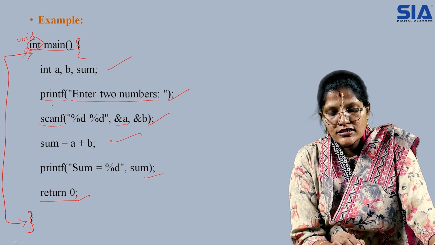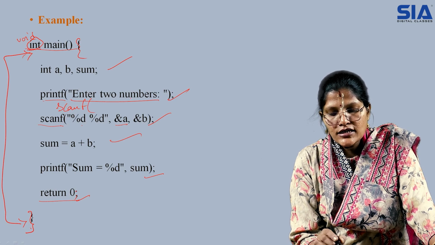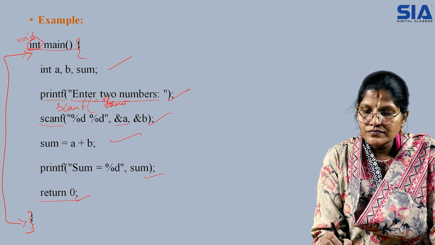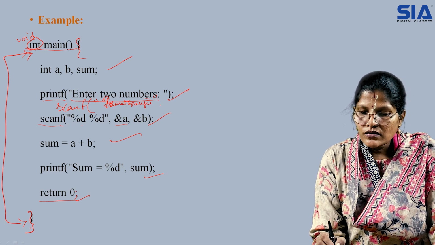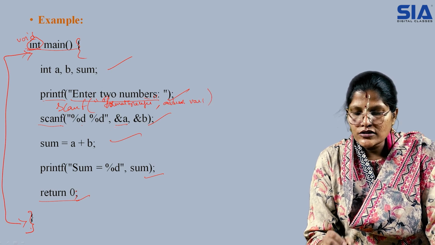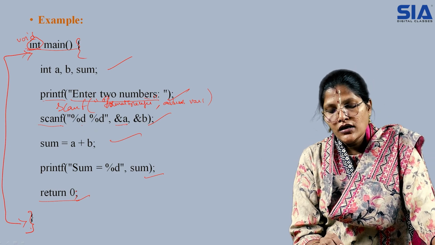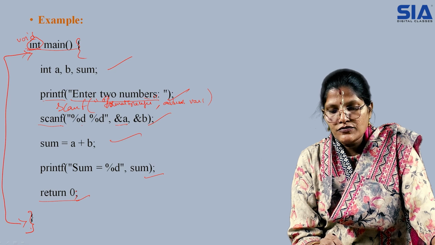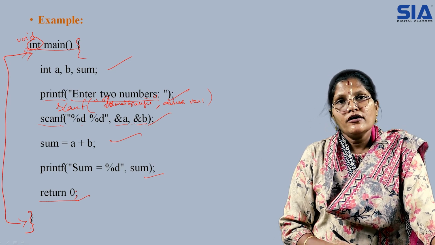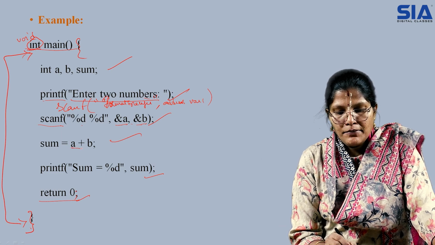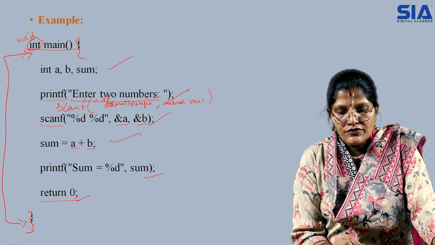Because it is a function, it has its syntax: format specifier, followed by the address symbol and the variable name. Here we are mentioning two variables because the program is for the summation of two numbers. Two variables are accepted from this single scanf statement. Then we are adding a plus b, which is assigned to the left hand side variable, that is sum.